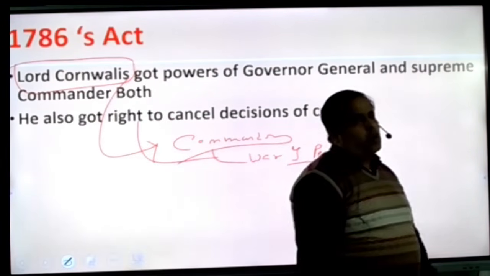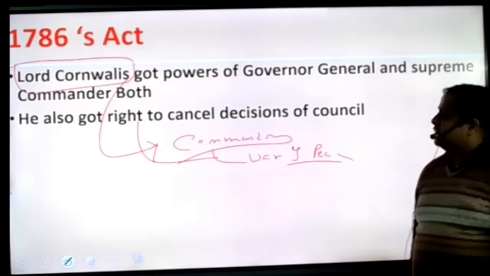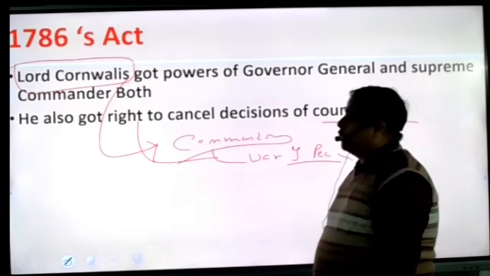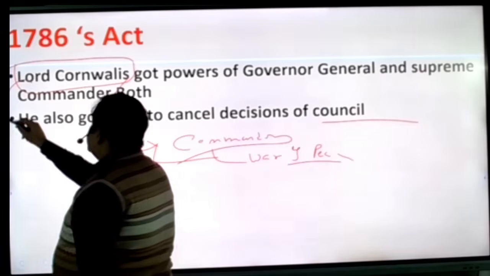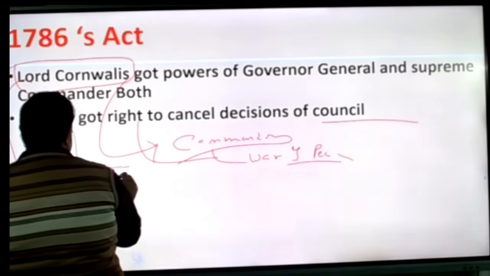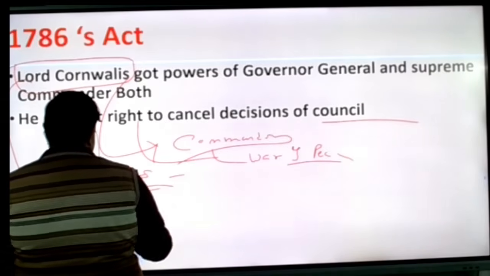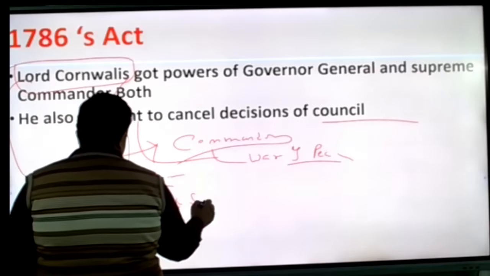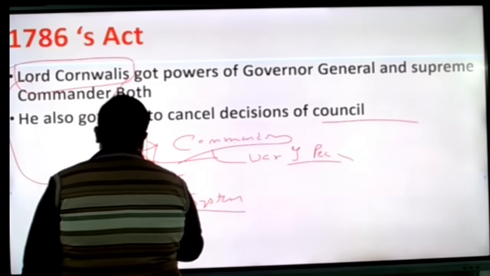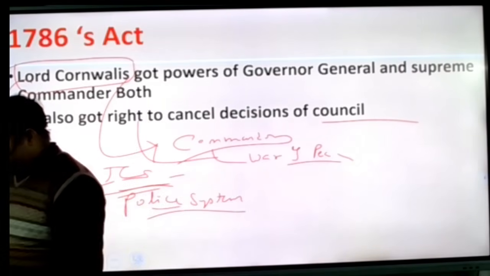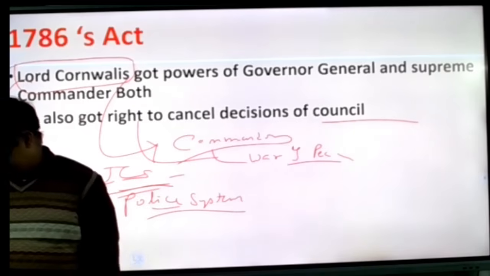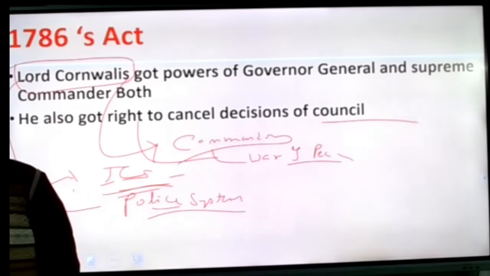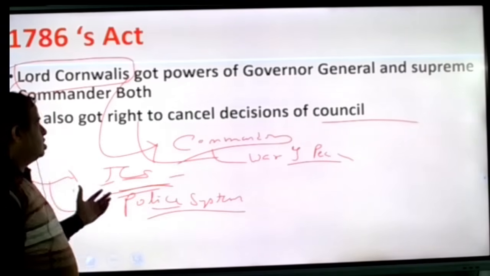Lord Cornwallis arrived in India with supreme power. He also got the right to cancel the decision of the council. Lord Cornwallis was the person who made the ICS. He was the father of the police system. Many systems were made by him, and he was a more intelligent person in that era. So this act was very important for you.